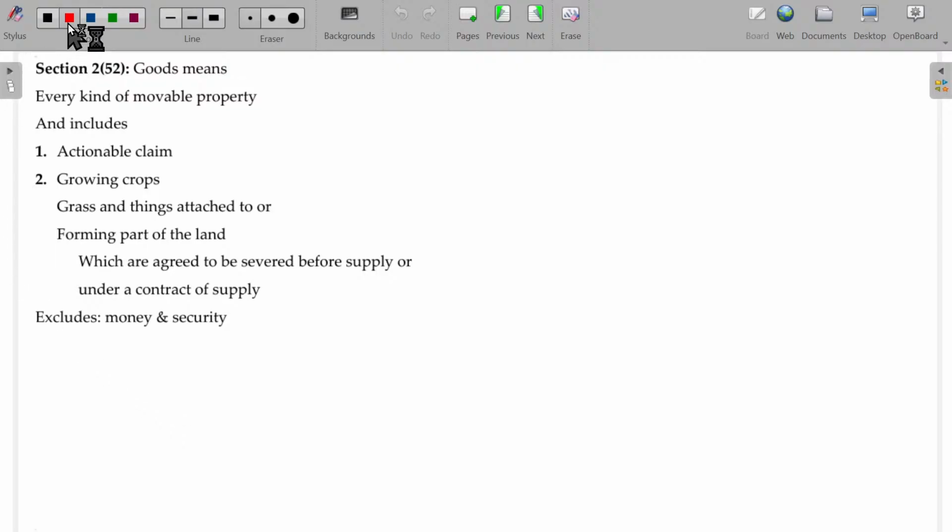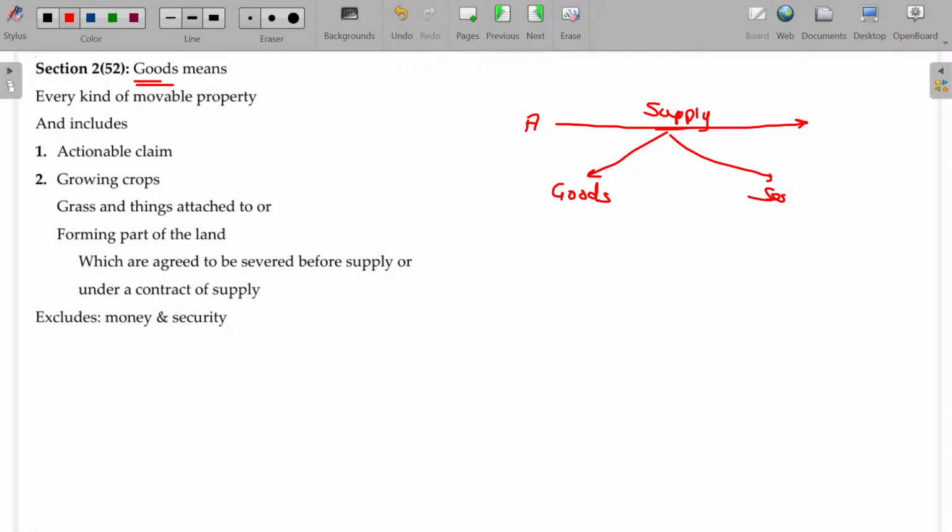Now, you have to understand the term goods, supply of services and goods, A to B, supply of goods or services. Now you have to understand what will fall under goods, because I already told you immobile goods will not come, like property. House property will not be goods. Then what will come in the goods? Usually all the mobile property will be called goods. Every kind of mobile property.